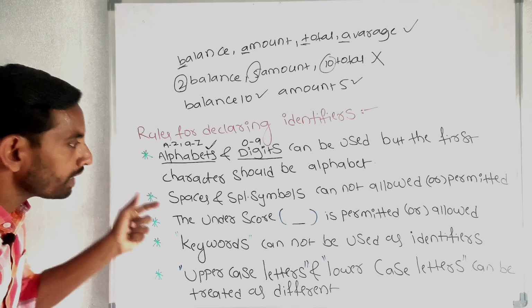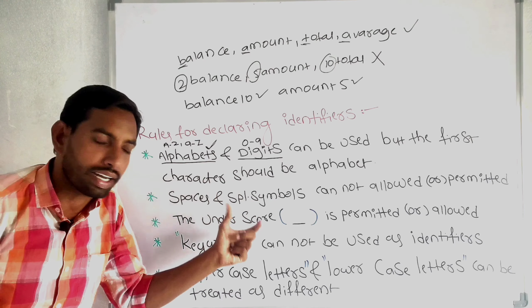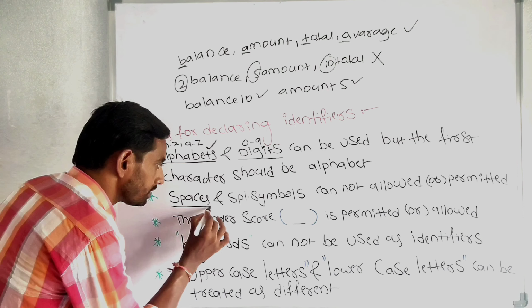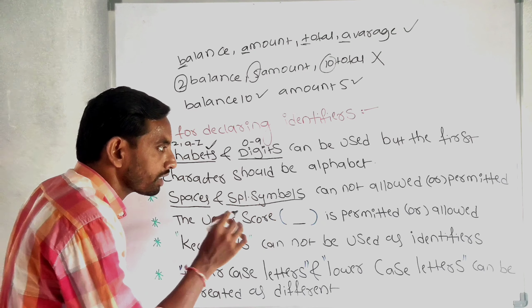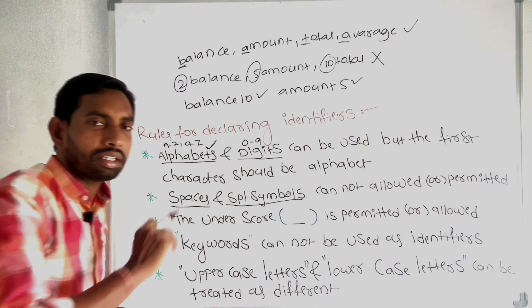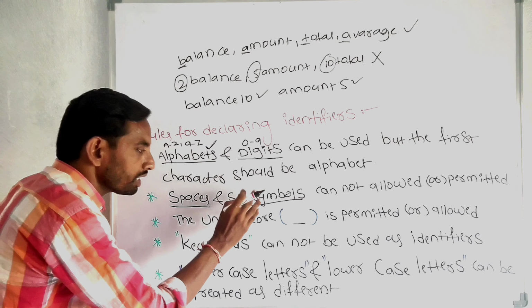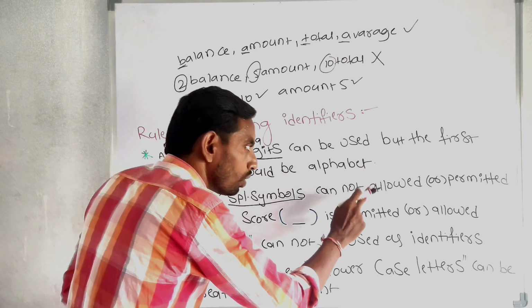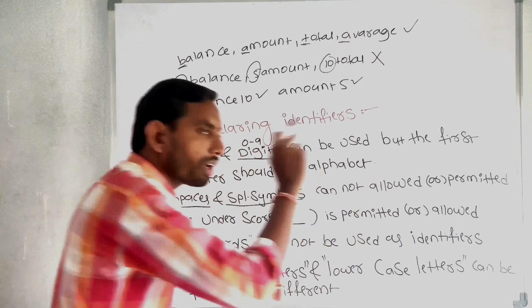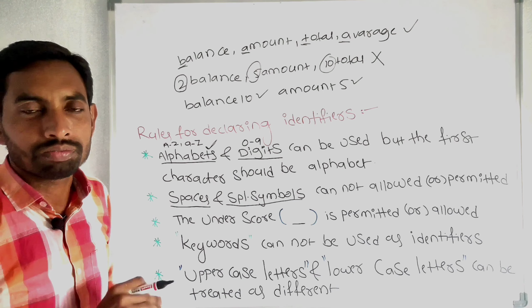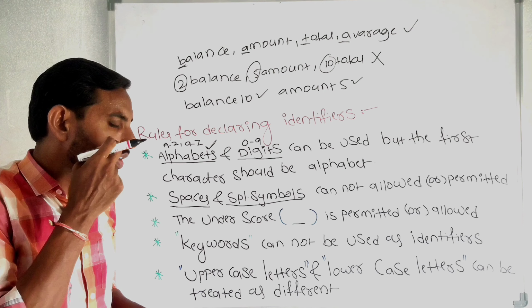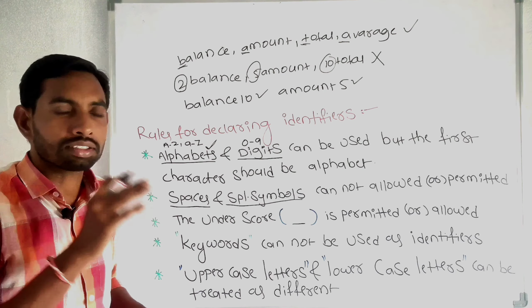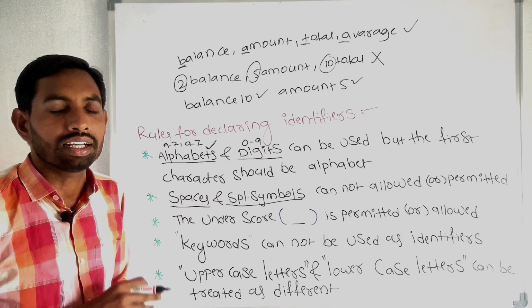Next, the second rule. Spaces and special symbols or special characters are not allowed or permitted. As I already told in the character set of C, special symbols are less than, greater than, less than or equal to, greater than or equal to, addition, subtraction, multiplication, division, modulo division, at the rate, hash.